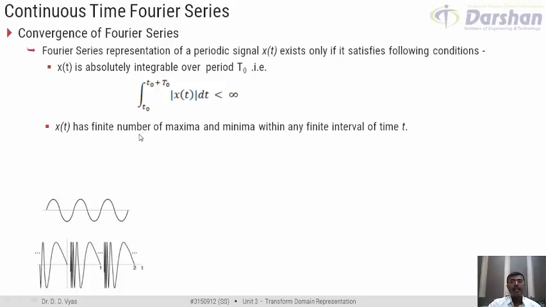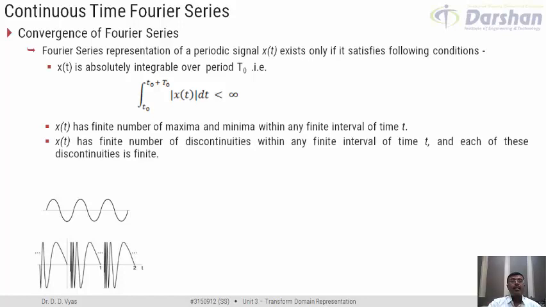So as per the second condition, we can find Fourier series representation for a simple sinusoidal signal, because it has a finite number of maxima and minima. But it is not possible to find Fourier series representation for such a signal, even if it is periodic, because it has an infinite number of maxima and minima, so its Fourier series does not exist.